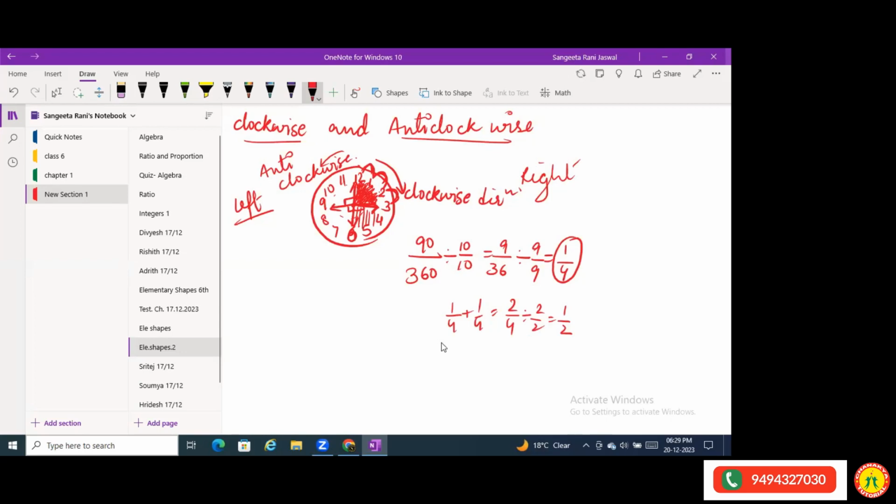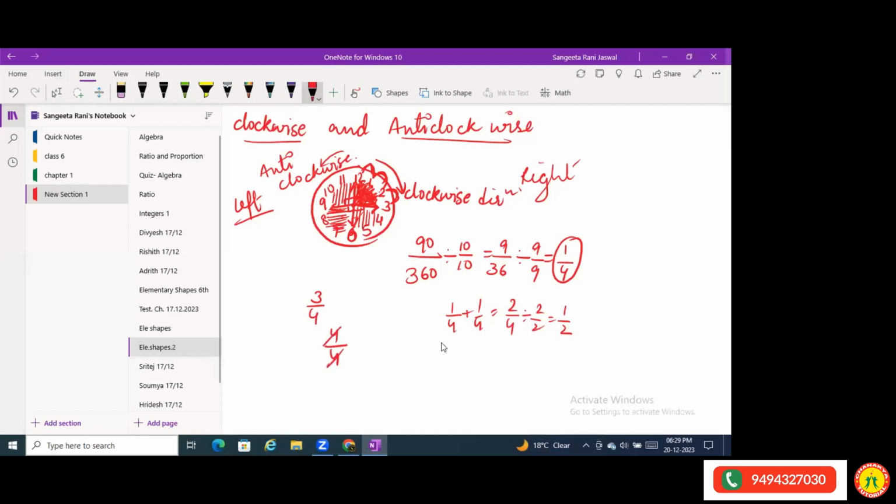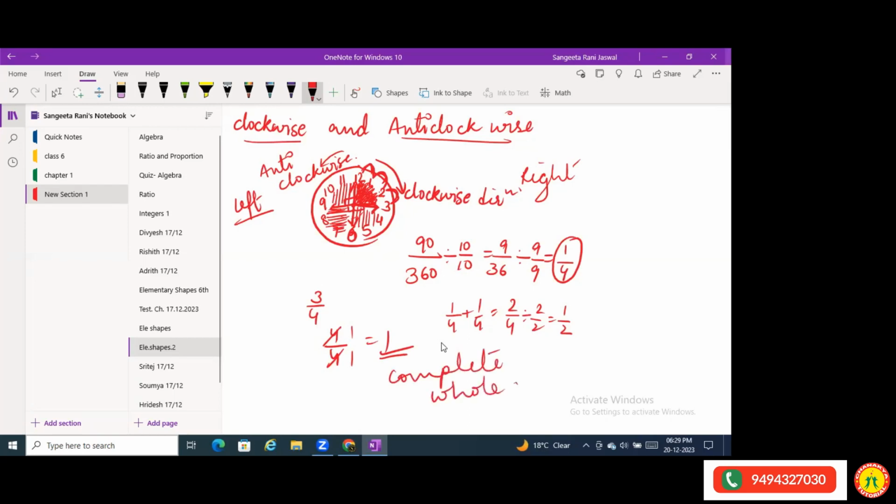Great. Now if I take another part, we get 3/4. Now I have 3/4 parts, and we cannot cancel it. Now if I take the last part, that is 4/4. So that's 4 by 4, which is 1 whole. Four ones are 4, four ones are 4, so it is 1/1, that's 1. That means 1 is complete, or you can say whole also.